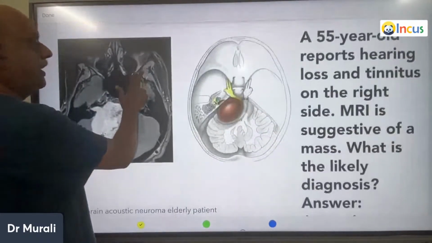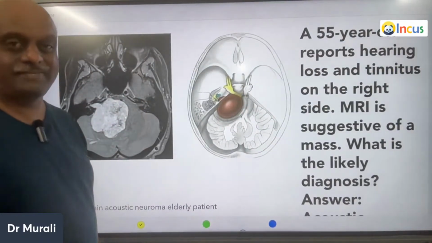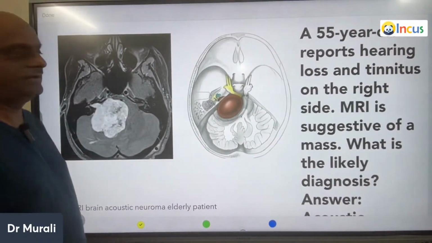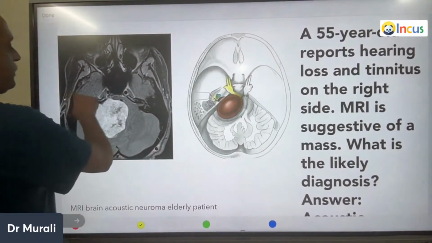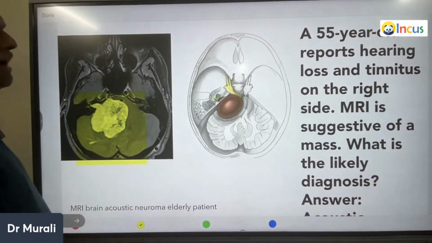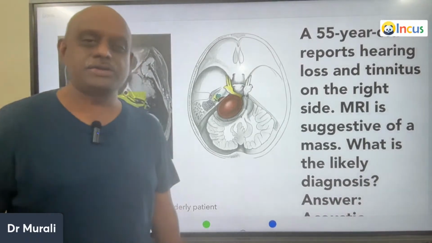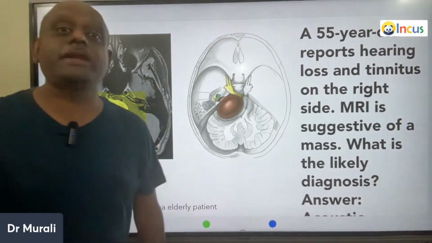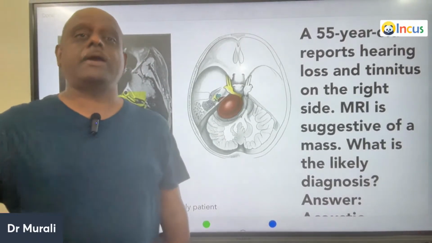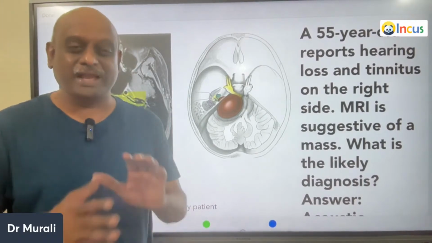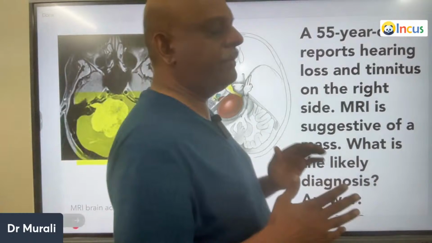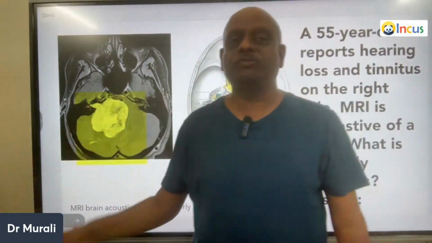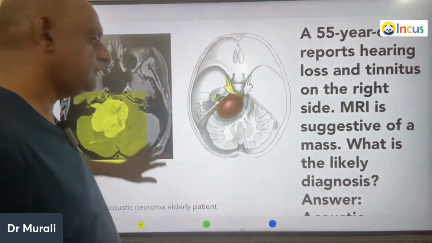A 55-year-old reports hearing loss, tinnitus, and MRI is showing a cerebellopontine angle mass. So what is your diagnosis, doctor? It is acoustic neuroma. Bilateral acoustic neuromas, if they are there, you should think about the possibility of neurofibromatosis type 2, is what you should remember.